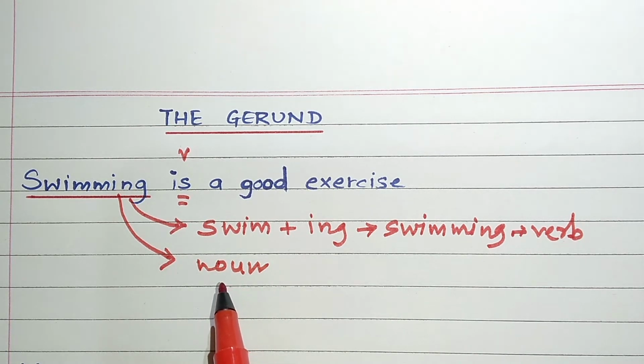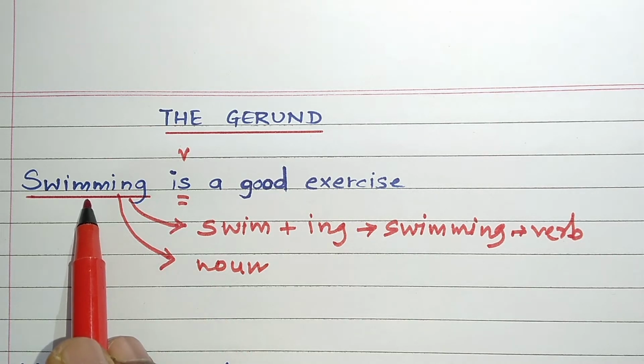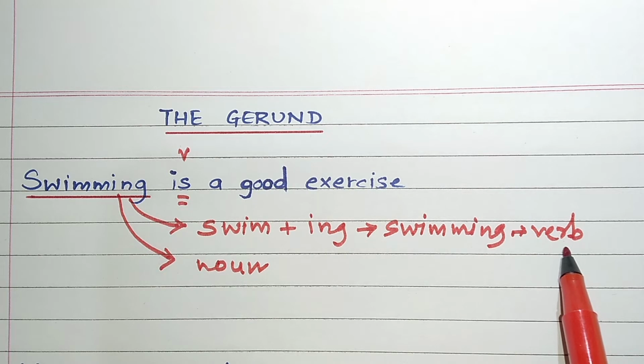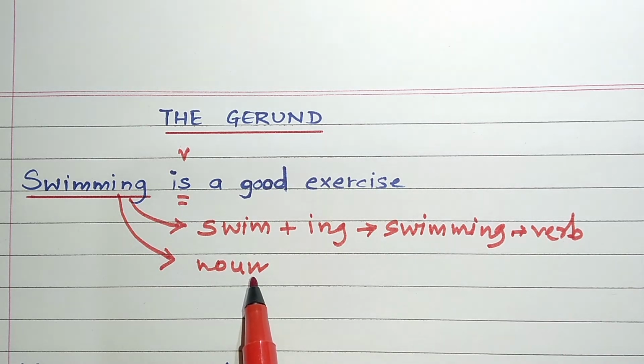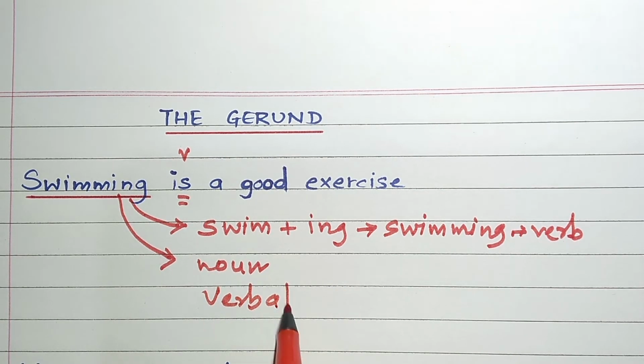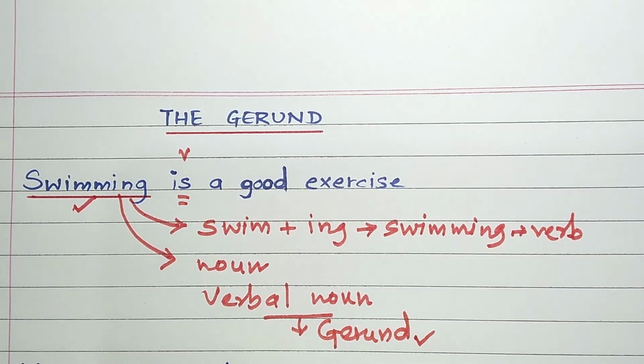In other words, friends, swimming is both a verb and a noun. That is, it is a verb noun or a verbal noun, and that is why it is called in short a gerund. In short, gerunds are formed by adding ing to the verb. So, playing, laughing, talking, studying are all gerunds.